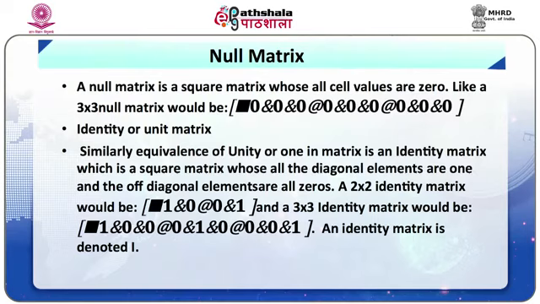Identity or unit matrix. Similarly, the equivalence of unity or 1 in matrix algebra is an identity matrix, which is a square matrix whose diagonal elements are all 1 and off diagonal elements are 0. A 2 by 2 identity matrix would be like the one given here, and a 3 by 3 identity matrix would be like the one given here. An identity matrix is denoted by capital I.